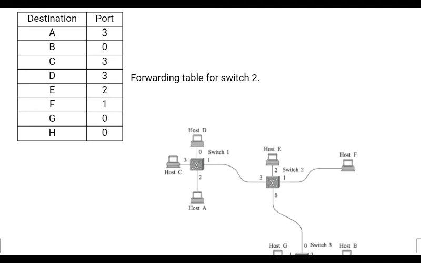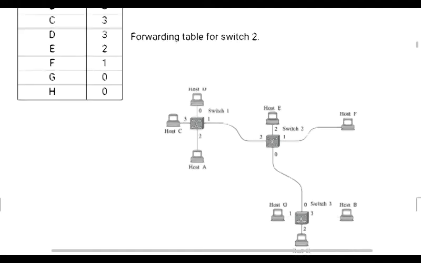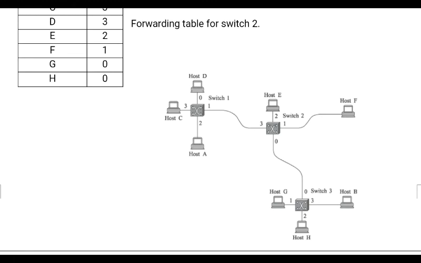Is it clear? So that's why in this forwarding table you see host A, and they have written port number 3, host D it is 3, host C it is 3. The next one: if switch 2 has to forward the packets to reach the destination B, H and G, on which outgoing line does the switch have to forward that packet? The switch has to forward the packet on port number 0. When the switch has a packet whose destination address is B, H or host G, such packets are transmitted on port number 0 by switch 2.